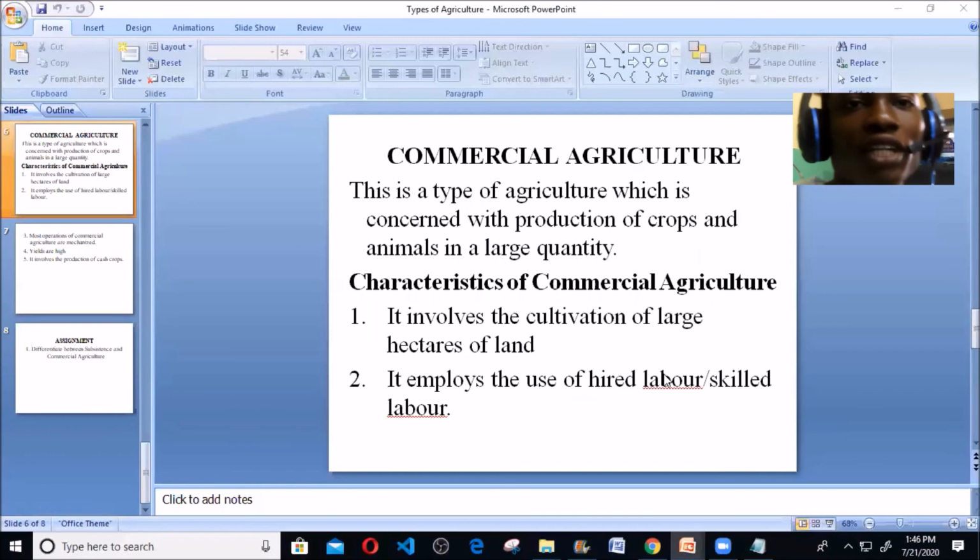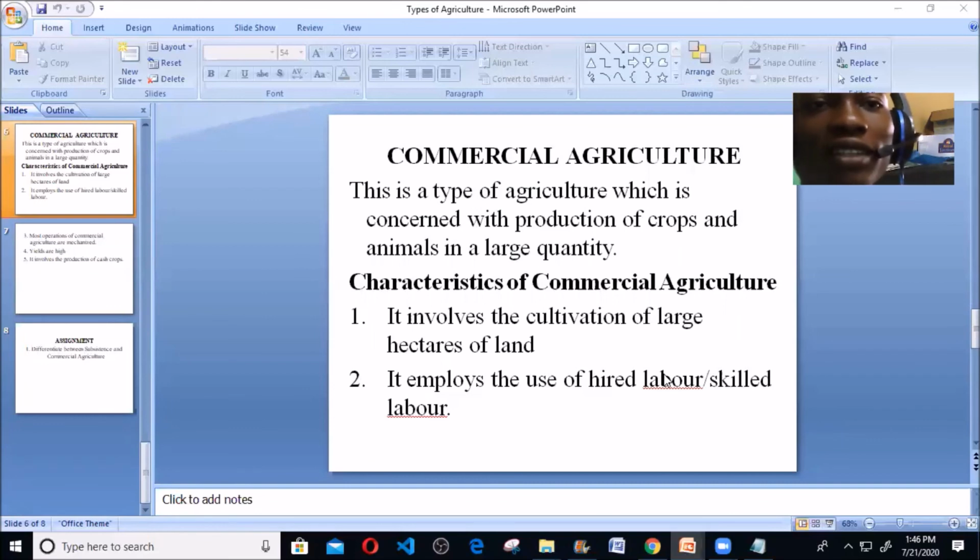And in terms of commercial agriculture, we see this type of agriculture is involved in what? In the production of crops and animals in large quantity, because you are going to market all these products. So if you produce in small quantity, you might be at a loss, because of the things you're going to employ: you're employing skilled labor, you're employing mechanized farming. All this requires what? Money. And if you don't produce in large quantity, you might run a loss. So it involves the production of crops and animals in large quantity.